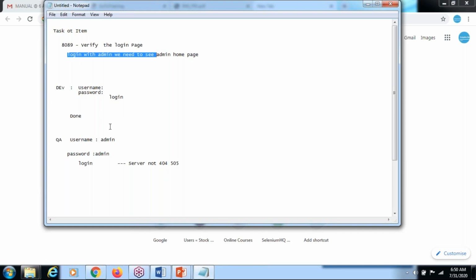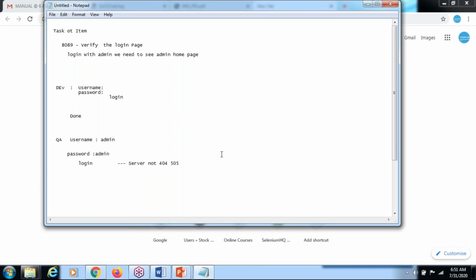So no need to ask anybody. As a tester, you need to log in using admin. After login, you need to see the admin home page, but you are not able to get it. You are getting some different error. So you need to say that it is not working as expected, and you can reject this item. Again, you send it to the developer, and the developer will fix this item and send a new build. Again, you need to test.